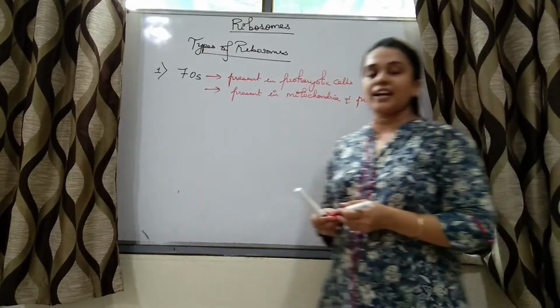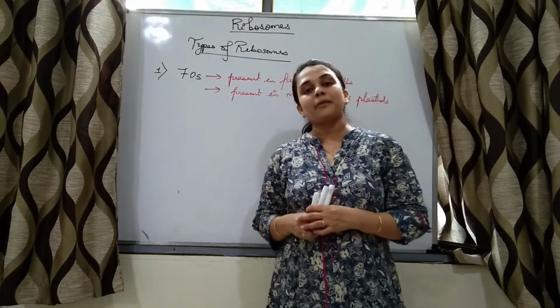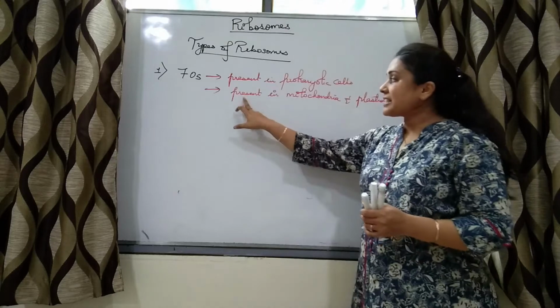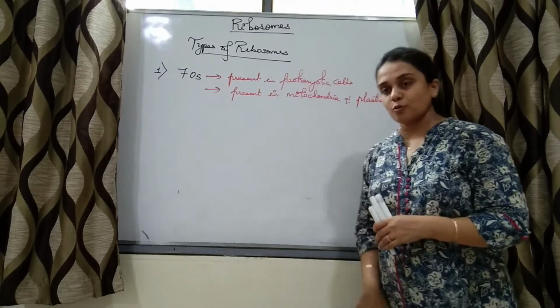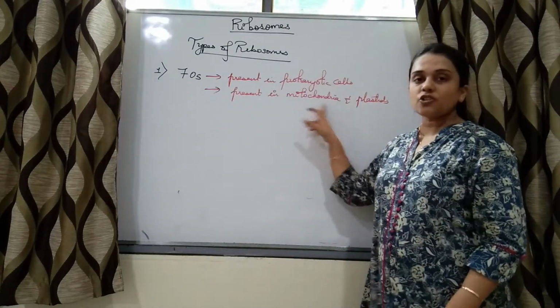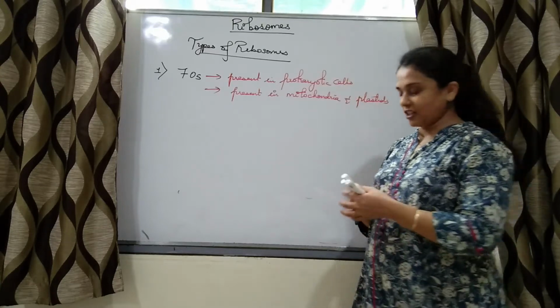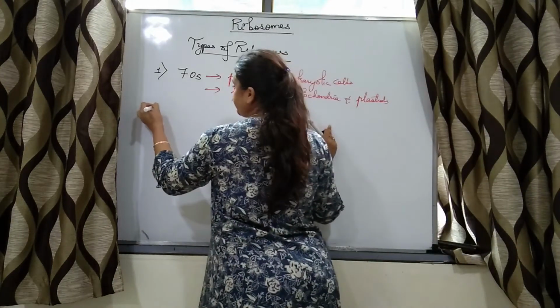If you remember, we have studied that mitochondria and plastids also have 70S type of ribosomes, and that is why we say that origin of these two organelles is prokaryotic origin, right?